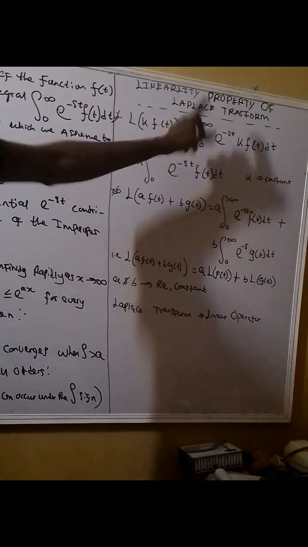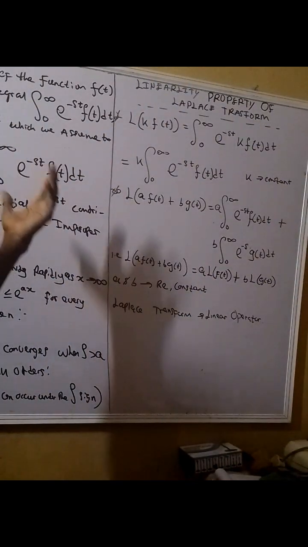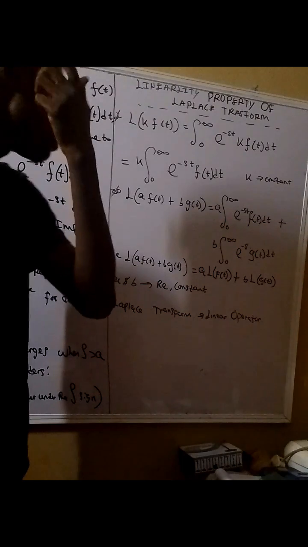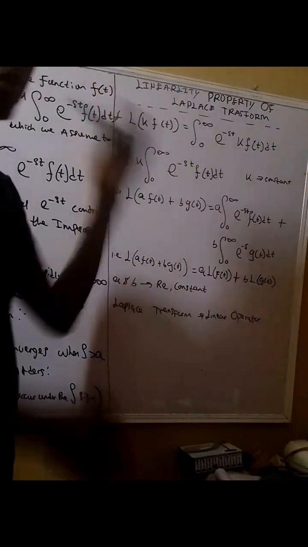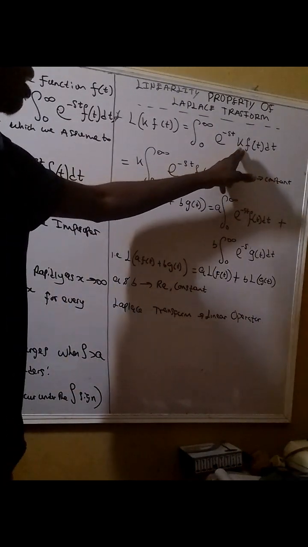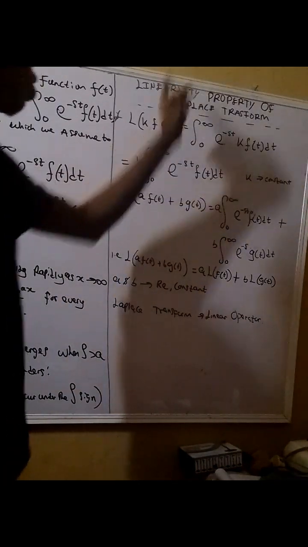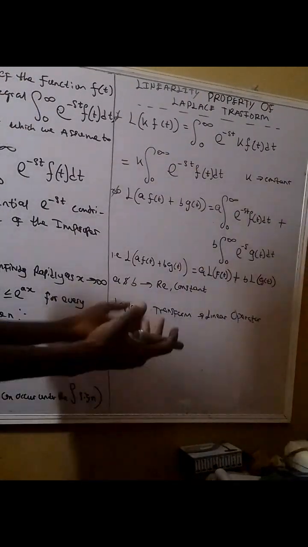which equals integrating from 0 to infinity. It's still the same expression we had earlier, but now k is involved, and it's just like a normal constant value. Because if k equals 1, you have your normal expression back. And we all know that whenever you are integrating and you have a constant number, you move it outside the integral sign. Then we have this, where k is a constant.